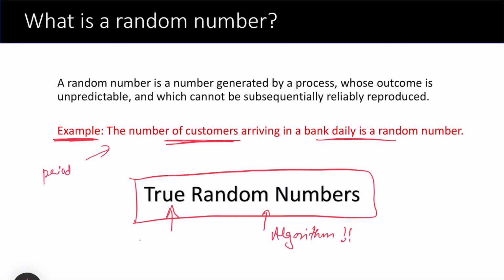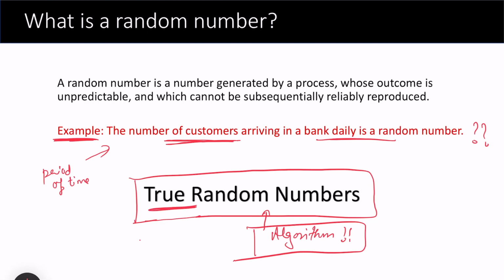For example, maybe over 6 months, because if the experiment is small, for example only 1 month, it may not give you a true picture of the traffic flow or the incoming arrival of customers in that bank, and how many people you need to deploy at customer service. So in the real world, we do have true random numbers, but when we apply simulation based on certain algorithms, we talk about pseudo-random numbers.